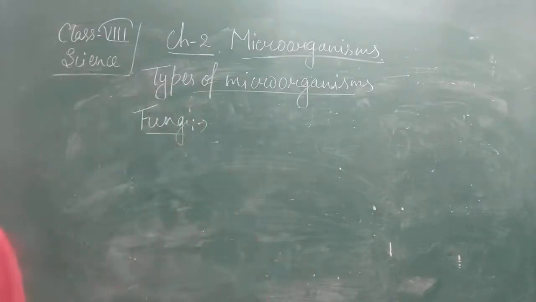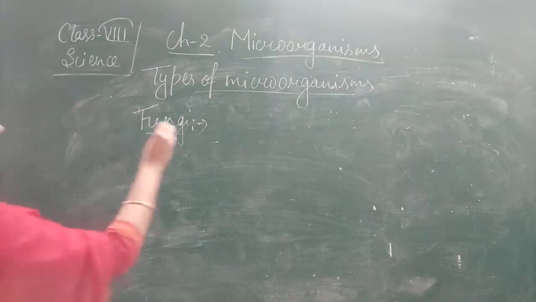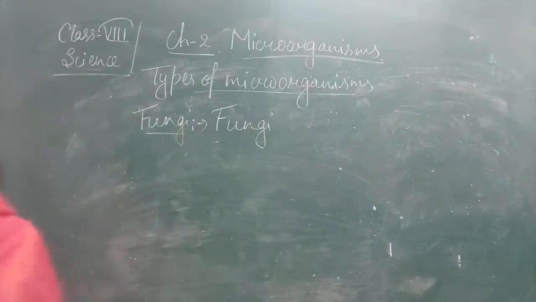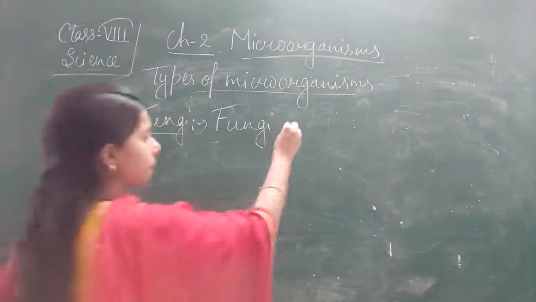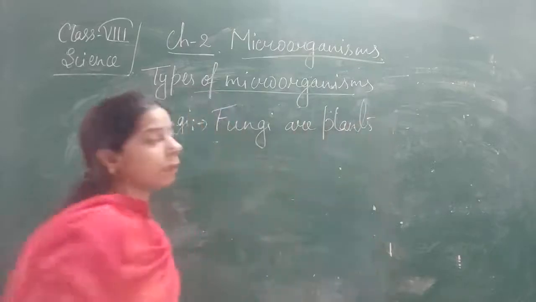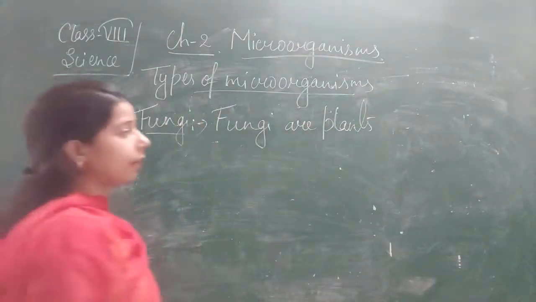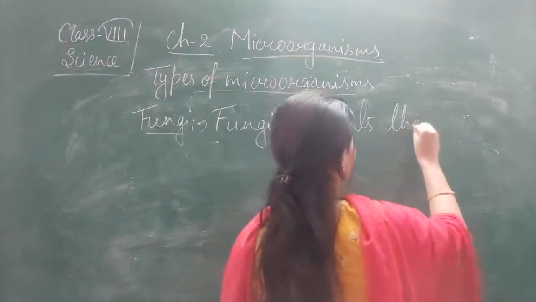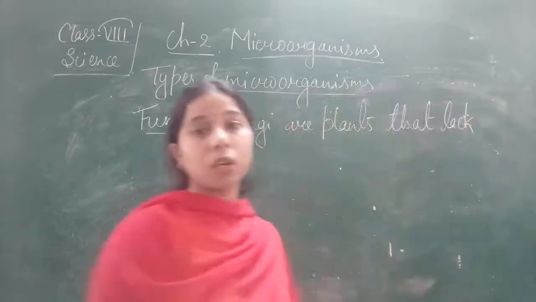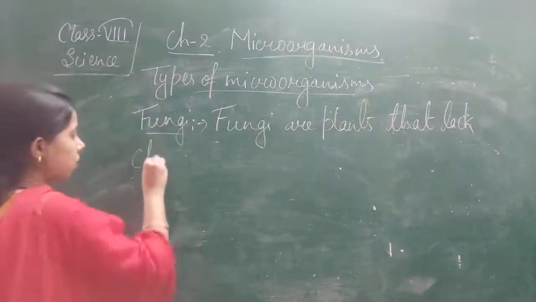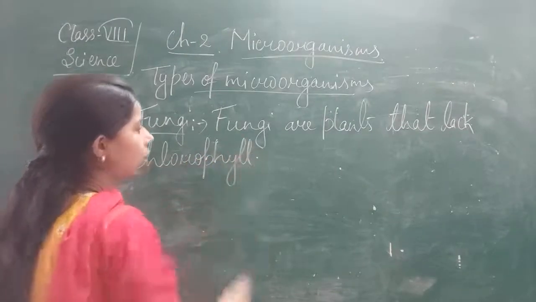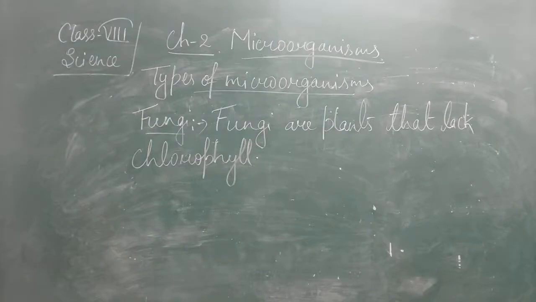Okay, so we can write here first, that fungi are the plants that lack chlorophyll.